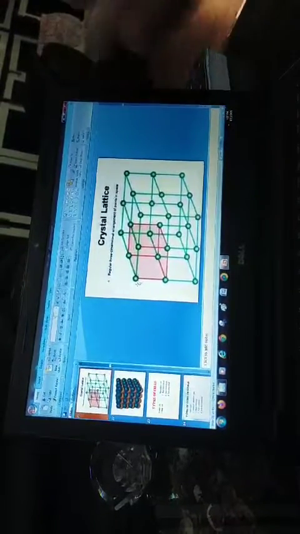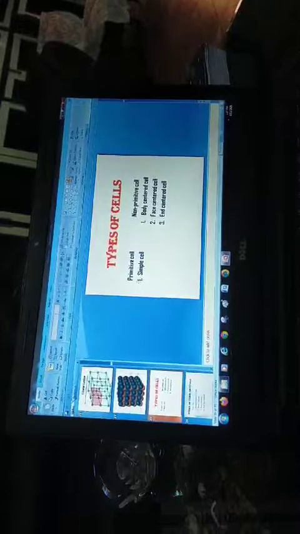Now this can be of many types, but it can be classified in two ways. First, on the basis of the number of atoms per unit cell. This is of two types, primitive cell and non-primitive cell. This is the primitive cell, in which constituent particles are only at the corners.